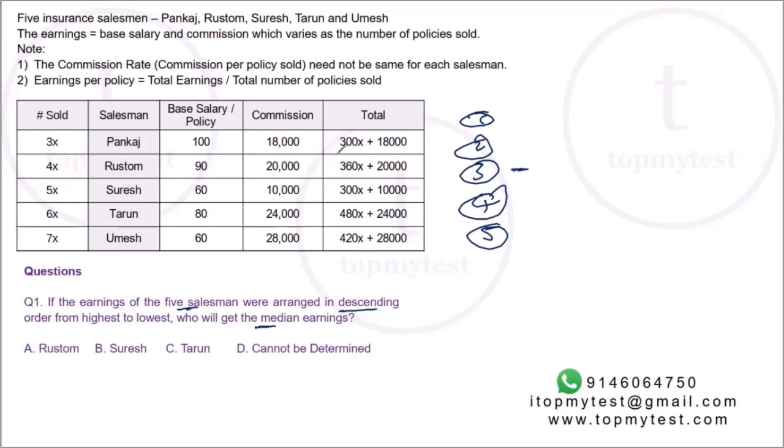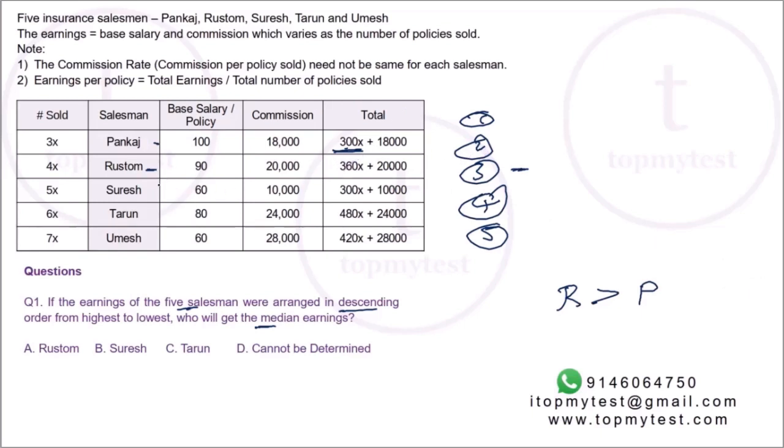Okay, so let's try to compare this over here. We can compare these two straight away. 20,000 is more than 18,000 and 360x is more than 300x. So the fixed component is higher and the commission earned is also higher. So we know definitely that Rustam has more than Pankaj.